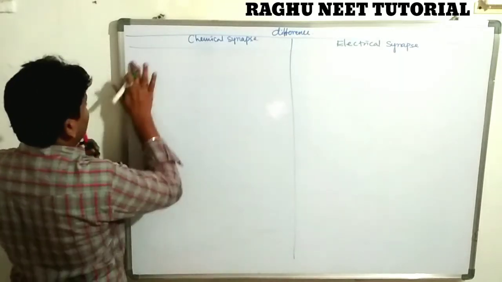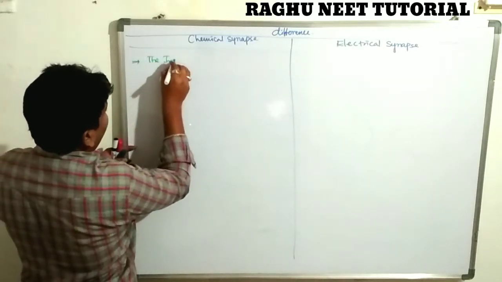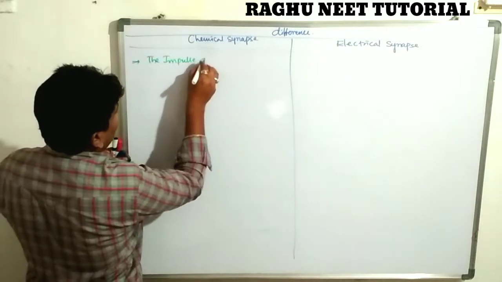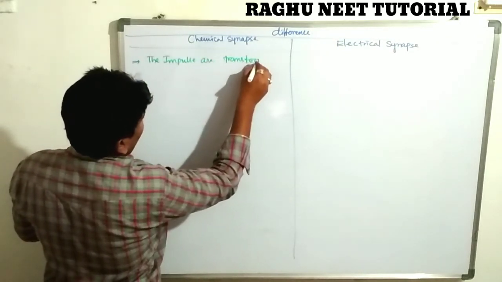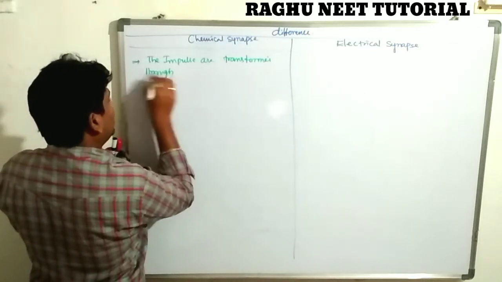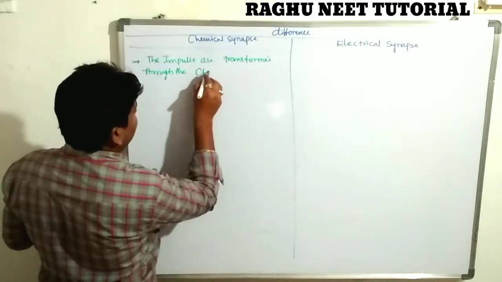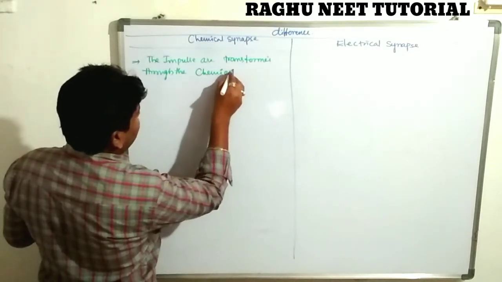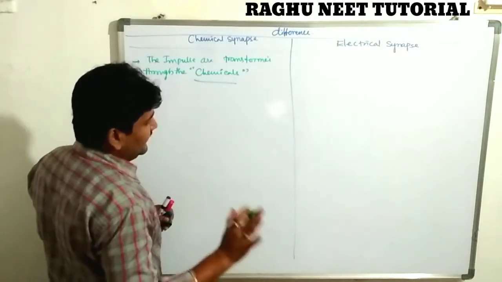What is the chemical synapse? It is nothing but the impulse being transmitted through chemicals. Very important. So that is called a chemical synapse. It is a very important characteristic feature.